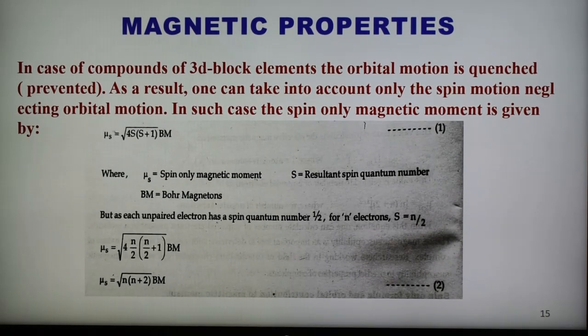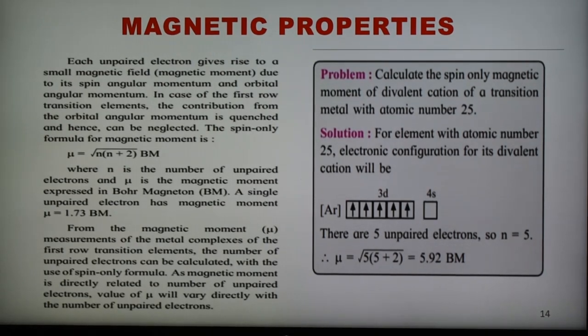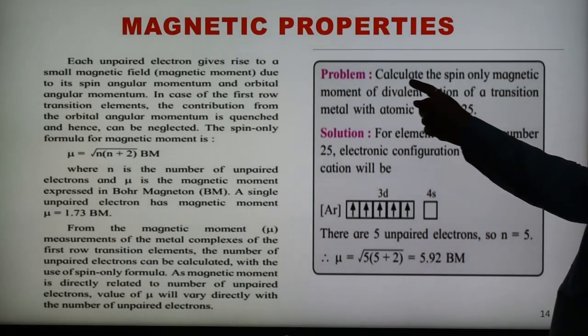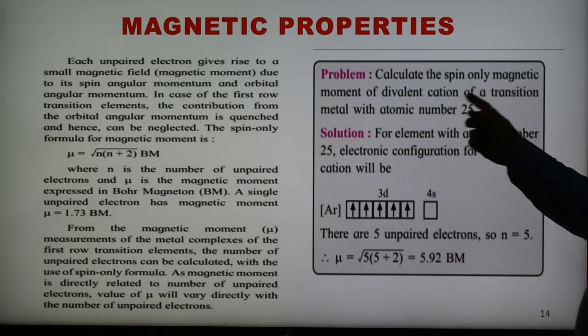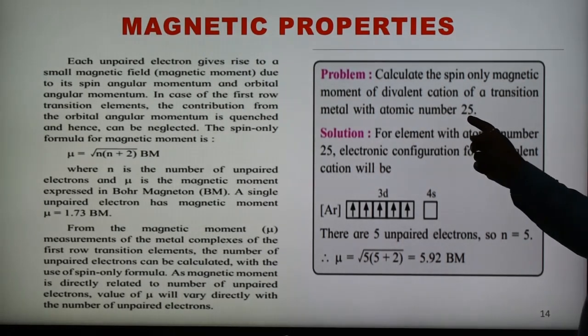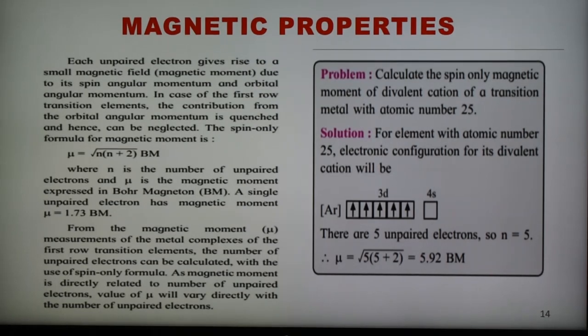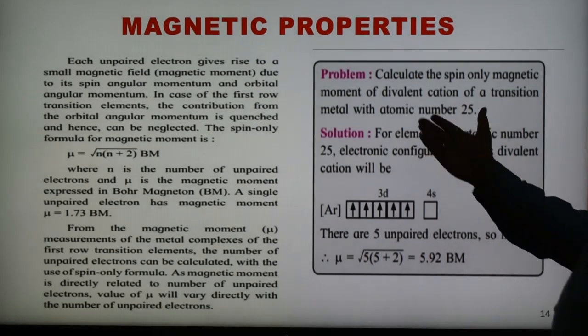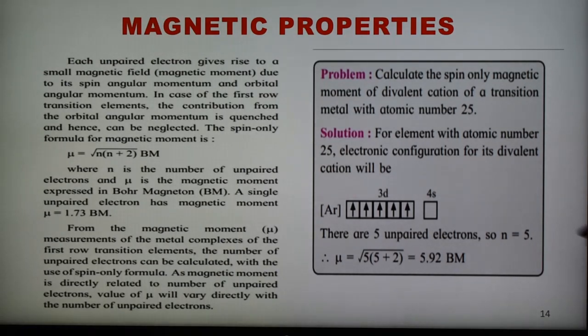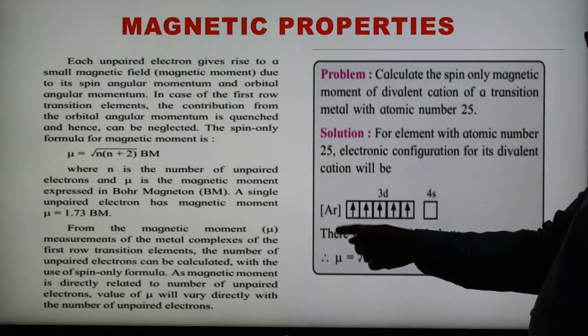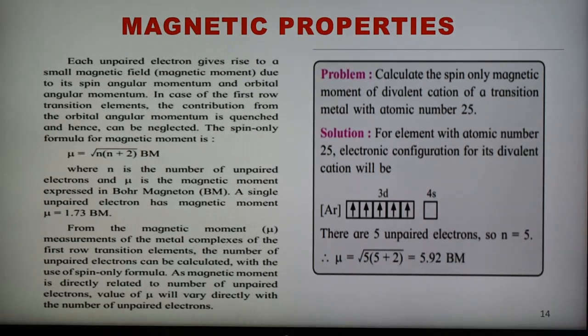So by using this concept, here is a problem already given in the book. Calculate the spin only magnetic moment of the divalent cation of the transition metal with atomic number 25. So atomic number 25 is manganese. For the element with atomic number 25, the electron configuration can be written as argon 3d5 4s2.